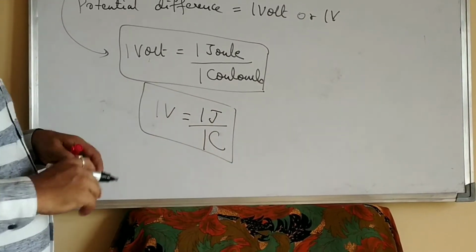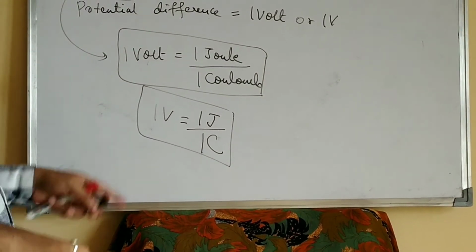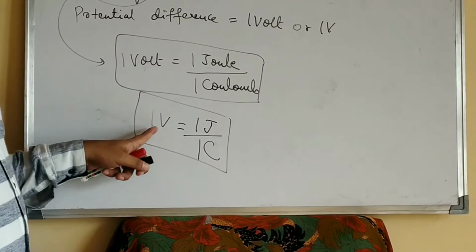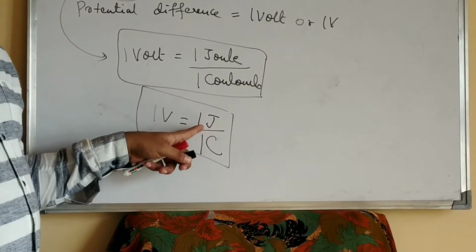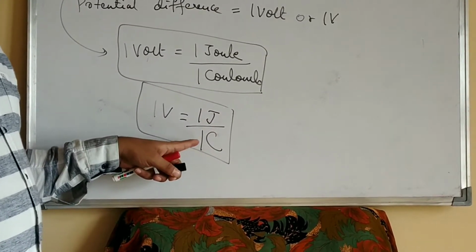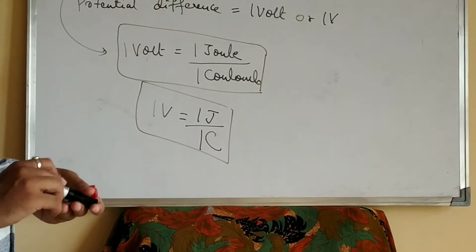If the question is asked, define 1 volt, or define 1 volt of potential difference: 1 volt of potential difference is defined as the amount of work done, that is, 1 joule of work is done in order to move a unit charge of 1 coulomb from one point to another point in a conductor.